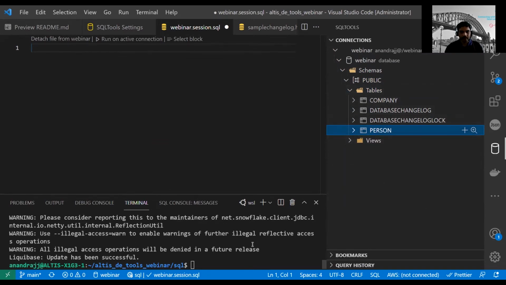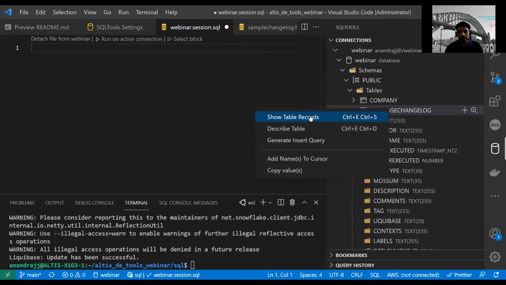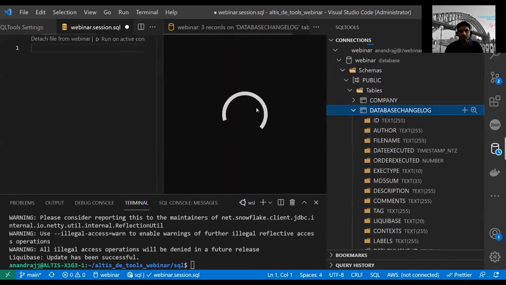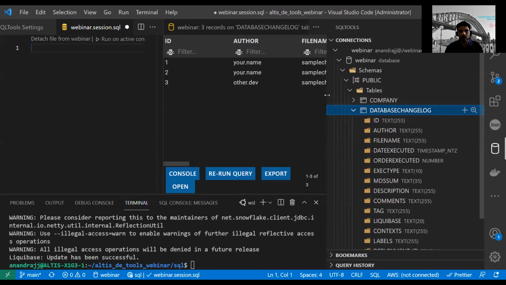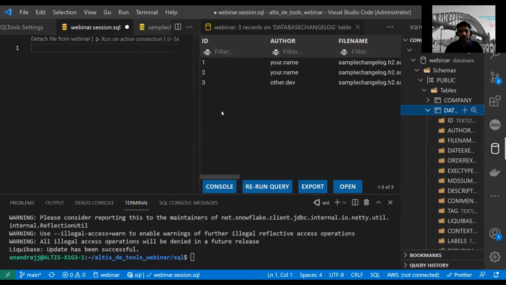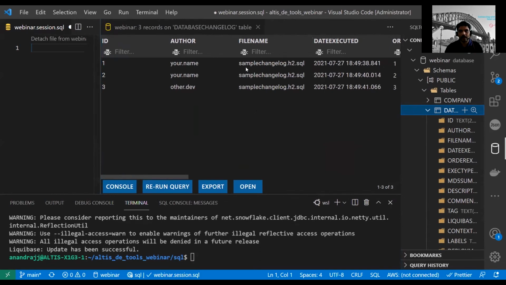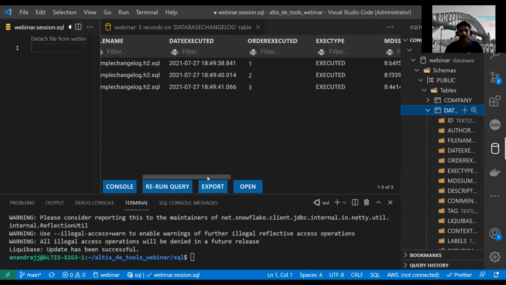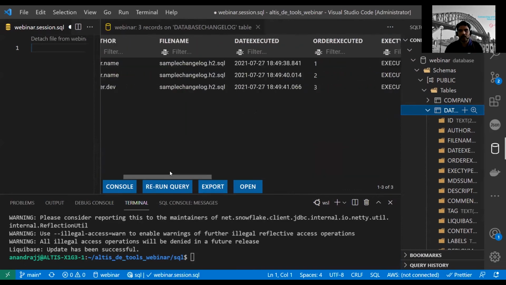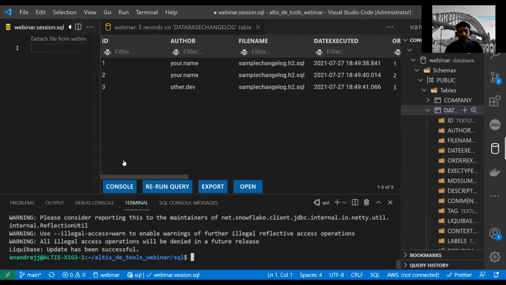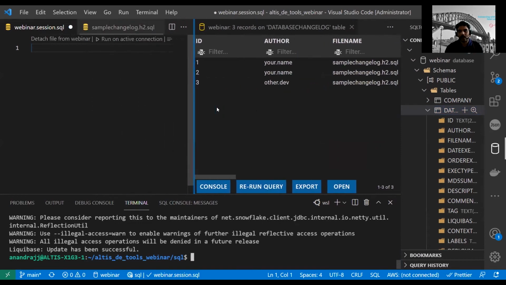So if we rerun this query, it will not do anything, because you can see that the queries that are run by Liquibase are already logged here. So it knows who actually wrote the query, which is your name, what query got executed, the file name from where the query came, and when it was executed. So it logs everything. Even though we have a create table in our SQL,